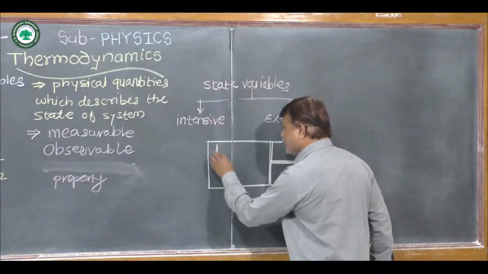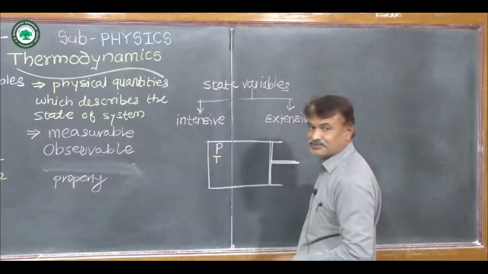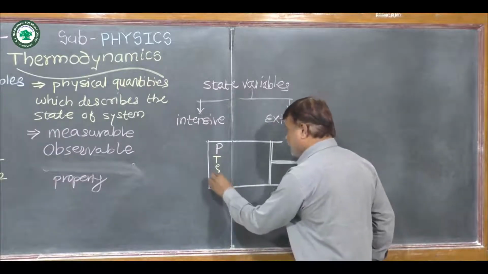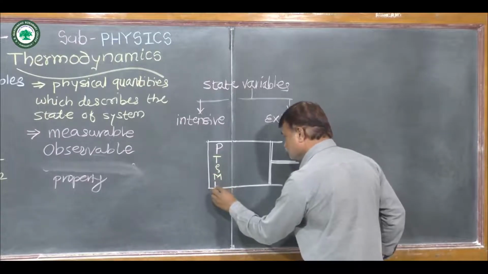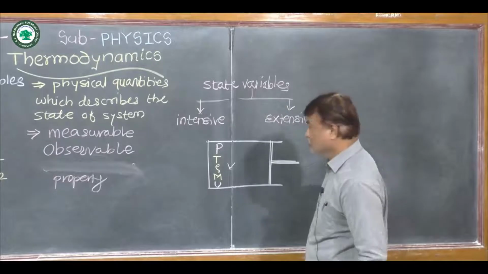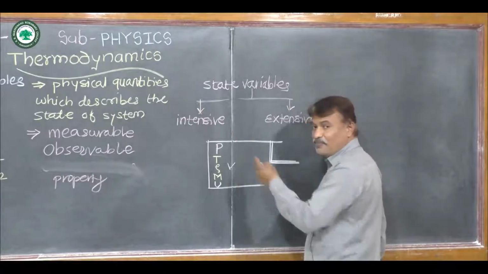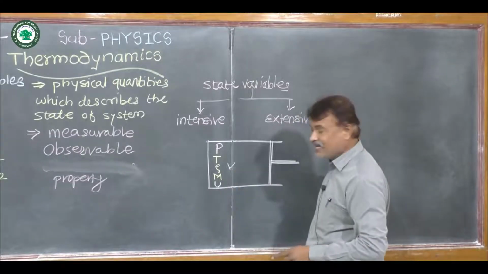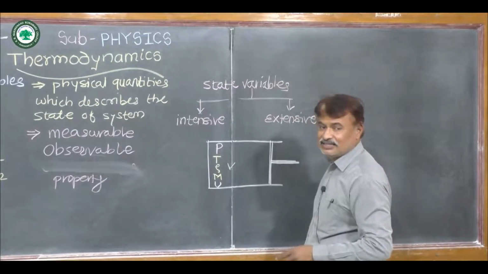Its pressure is given by P, temperature by T, density by rho, mass by capital M, its internal energy by U, and volume by V. So P is the pressure of the ideal gas, V is the volume, T is the temperature, rho is the density, M is the mass, and U is the internal energy of that gas.